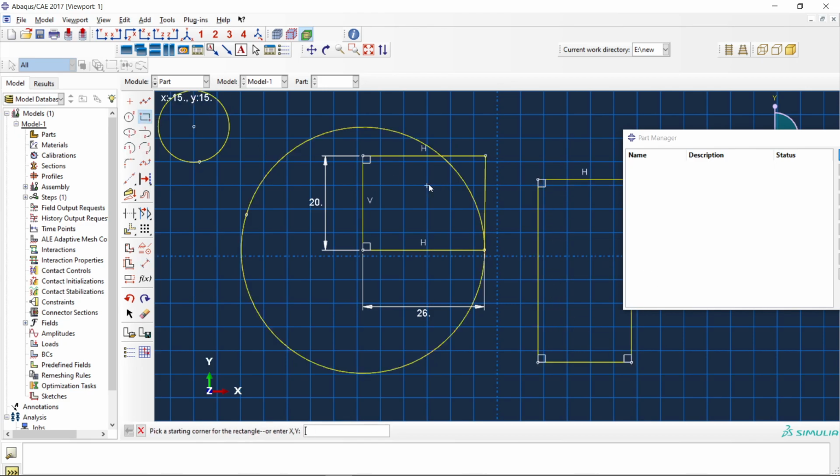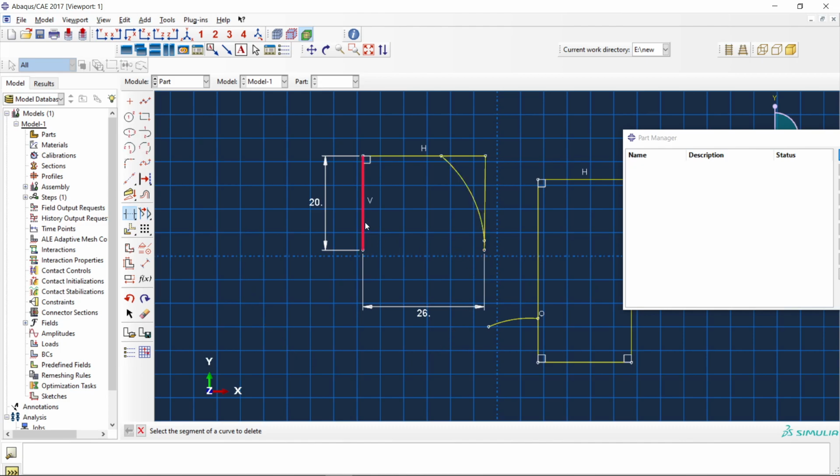This is your rectangle, and similarly there are curves and all that. This is here for auto trim. As you can see, it will trim out this section. It is a very useful tool.